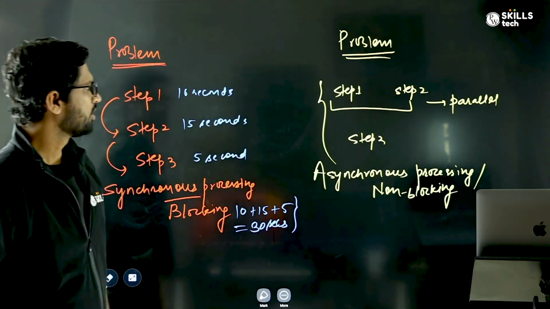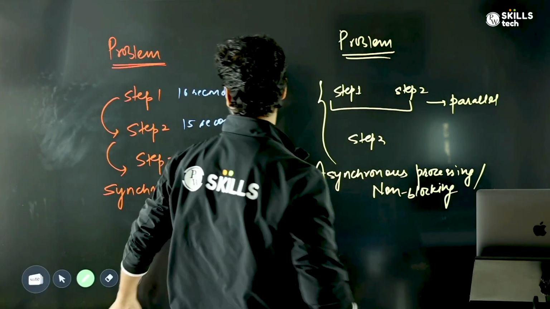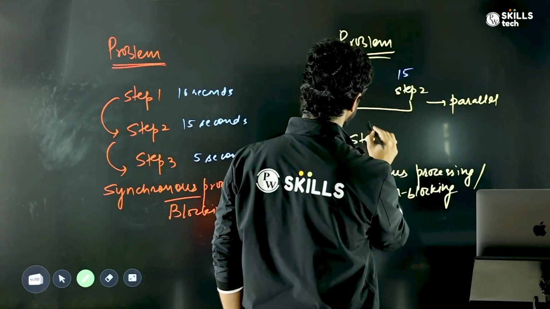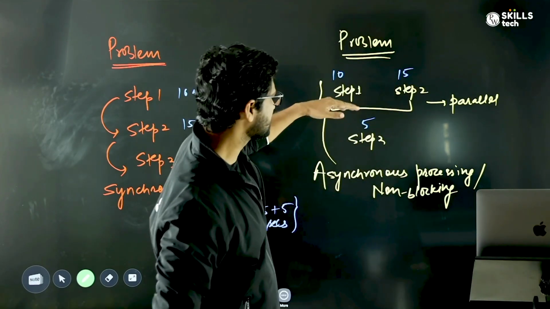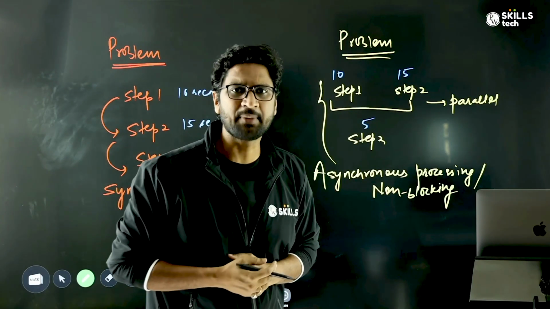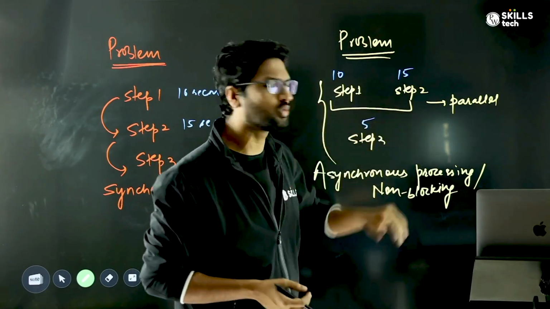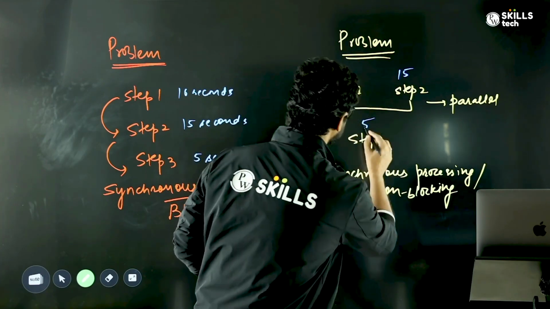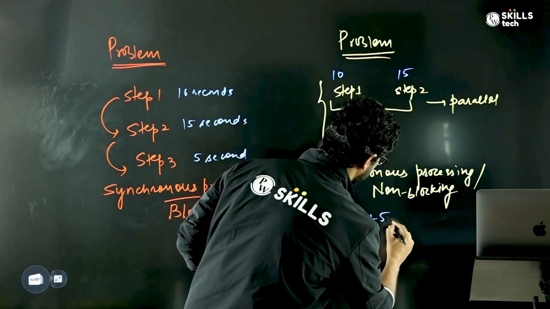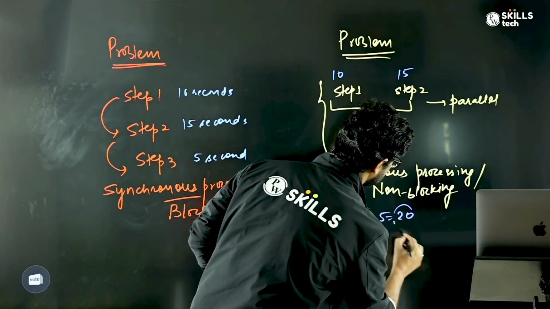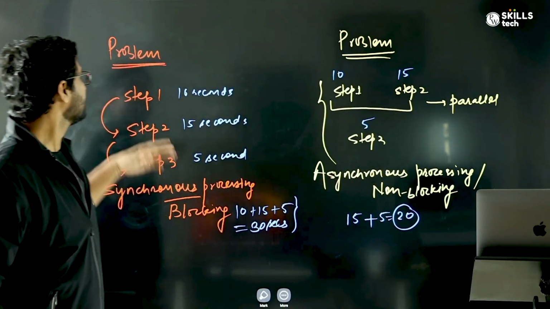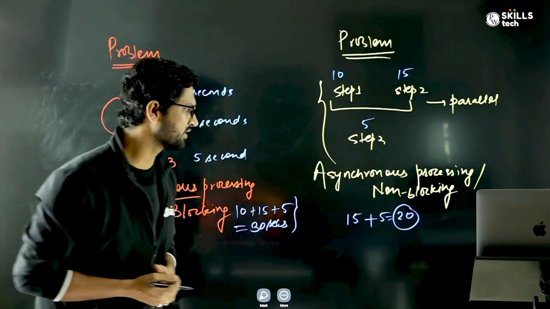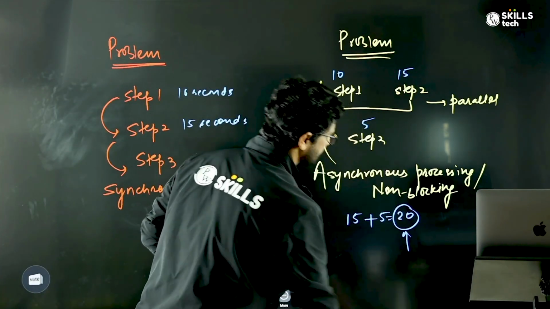On the other hand, if it is asynchronous programming, step 1 takes 10 seconds, step 2 takes 15 seconds, and step 3 takes 5 seconds. Since step 1 and step 2 are happening in parallel, by the time they are completed, it will take only 15 seconds, followed by step 3, which is 5, equaling 20 seconds. So things done the synchronous way take 30 seconds, while in the asynchronous way it takes only 20 seconds.